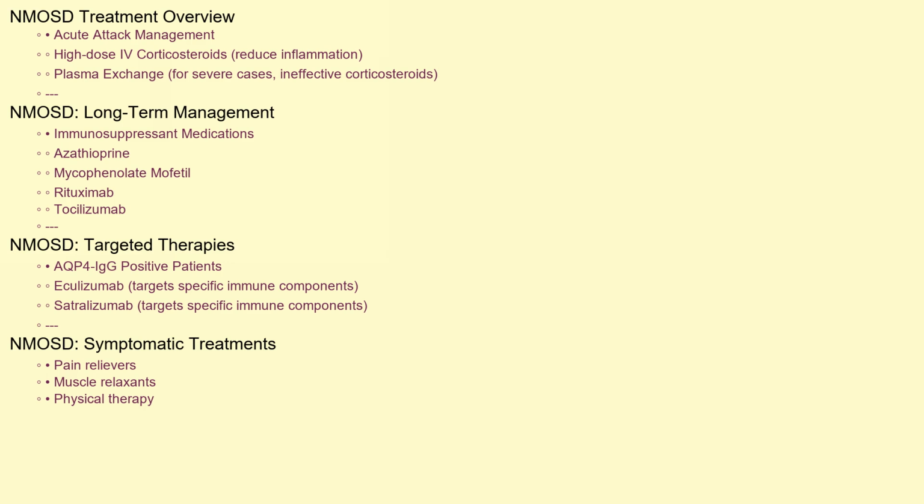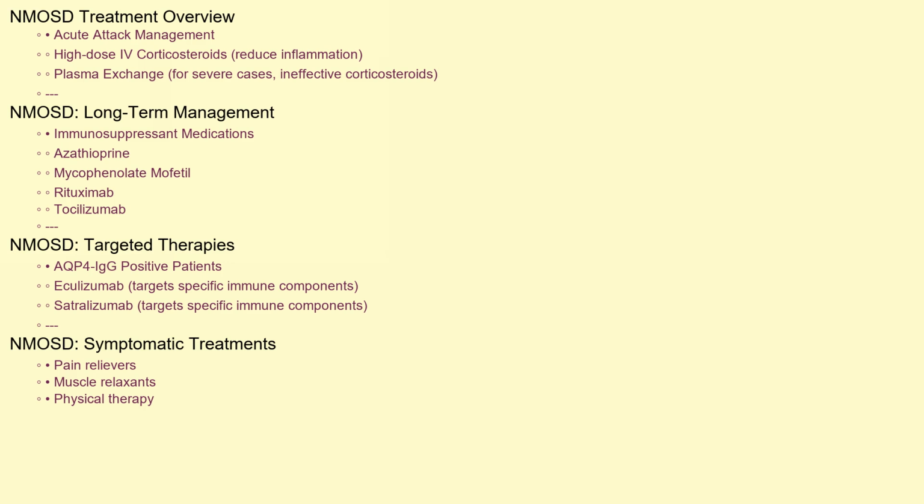The treatment of NMOSD focuses on managing acute attacks and preventing future relapses. Acute attacks are typically treated with high-dose intravenous corticosteroids to reduce inflammation. Plasma exchange, or plasmapheresis, may be used in severe cases when corticosteroids are not effective. For long-term management, immunosuppressant medications like azathioprine, mycophenolate mofetil, rituximab, and tocilizumab are often prescribed to suppress the immune system and reduce the frequency of attacks.